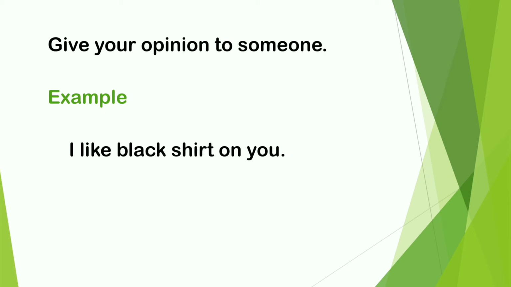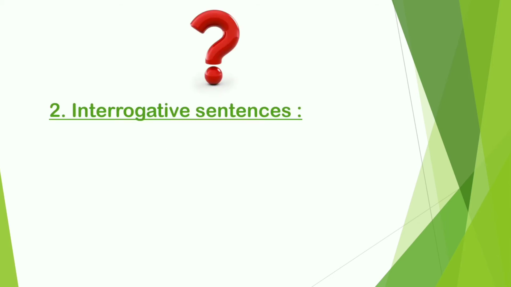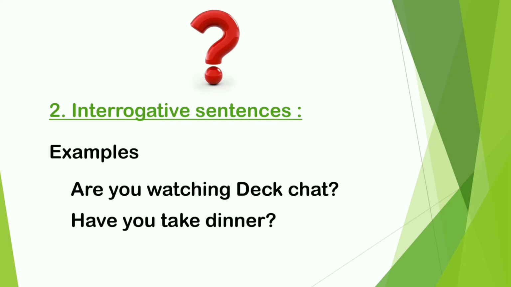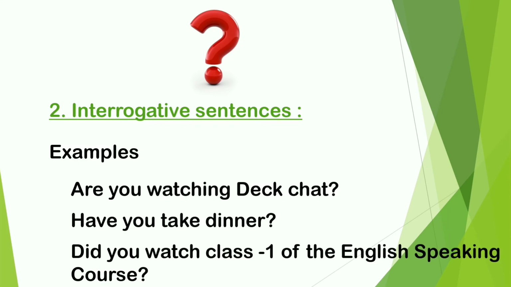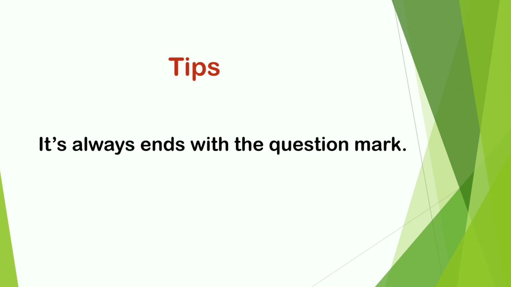Now here I will give you one tip to recognize them. These types of sentences always end in a full stop or a period. Now the second type of sentence is a question, that is, interrogative sentences. For example, are you watching DeckChat? Have you had dinner? Did you watch class number 1 of the English speaking course? These sentences are called interrogative, and the tip here is that they always end with a question mark.